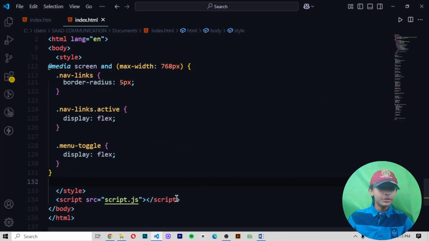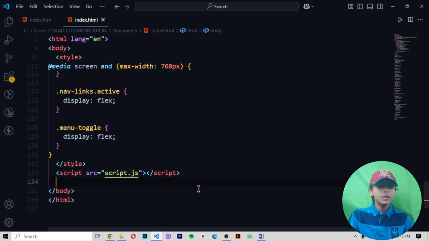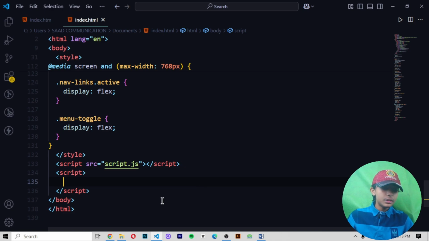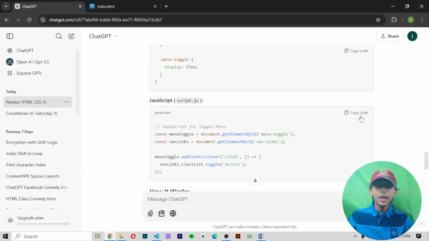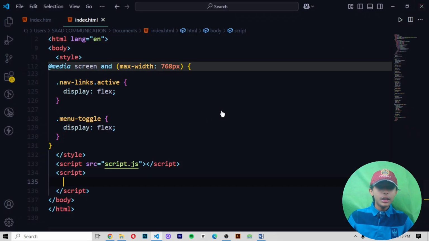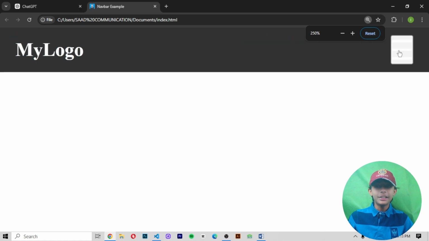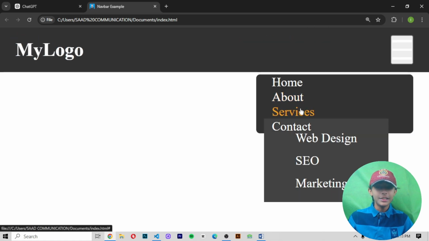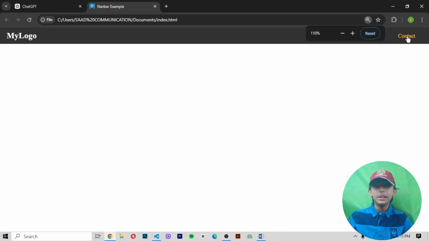So let's copy it. So let's paste our CSS code, and now let's paste our JavaScript code, and it is also telling me how it works. So now paste it, save, and then run. So you can see it is giving me something like this, and when I click it, it is opening like this. Okay, it is looking very beautiful.